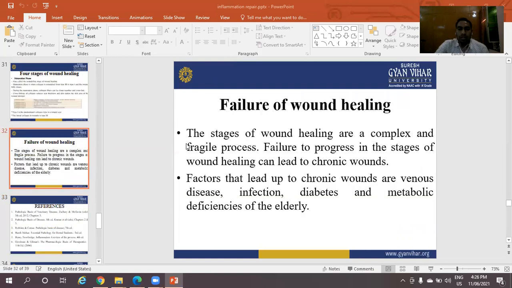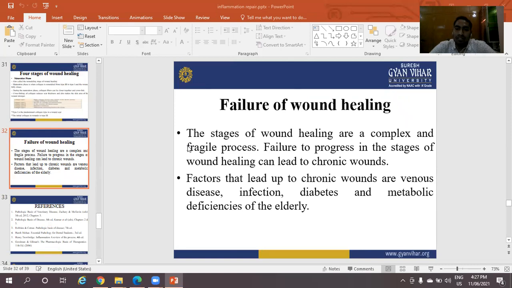These are the wound healing processes. Failure of wound healing: the stages of wound healing are a complex and fragile process. Failure in the stages of wound healing can lead to chronic wounds.